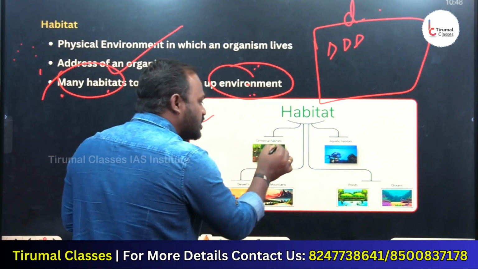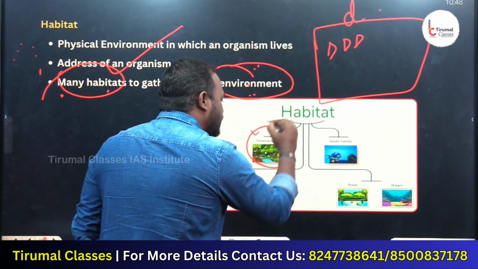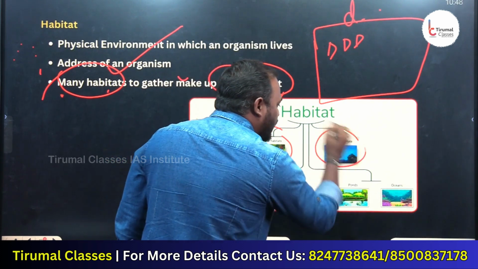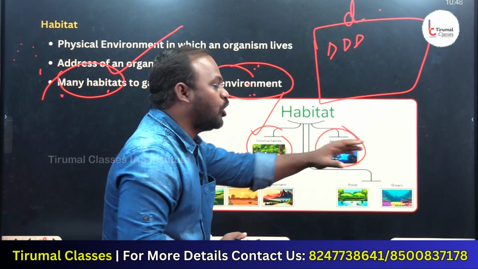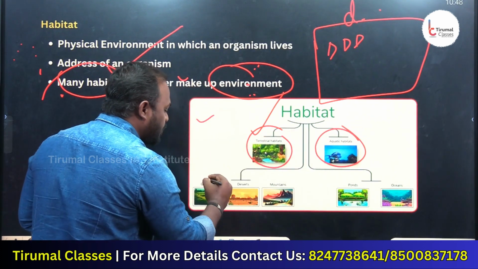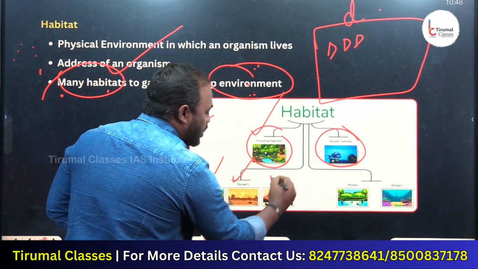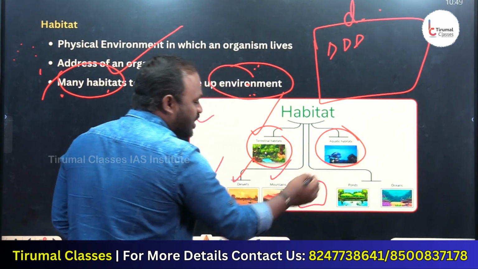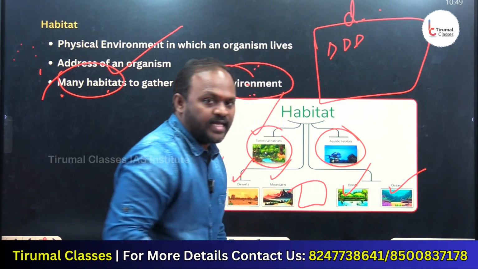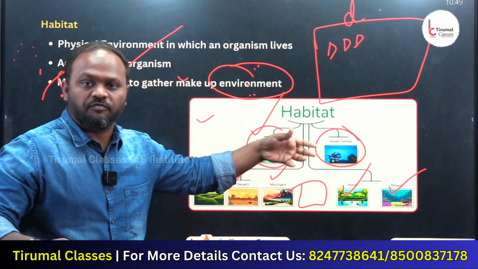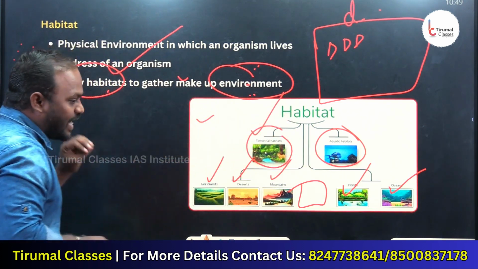Look at habitats. There are two types: terrestrial habitat and aquatic habitat. Terrestrial is on the land, aquatic is in the water. When I say terrestrial, examples are grasslands, deserts, mountains, plains and many more. Aquatic examples are ponds, oceans, lakes, rivers and many more. We call them aquatic habitats.